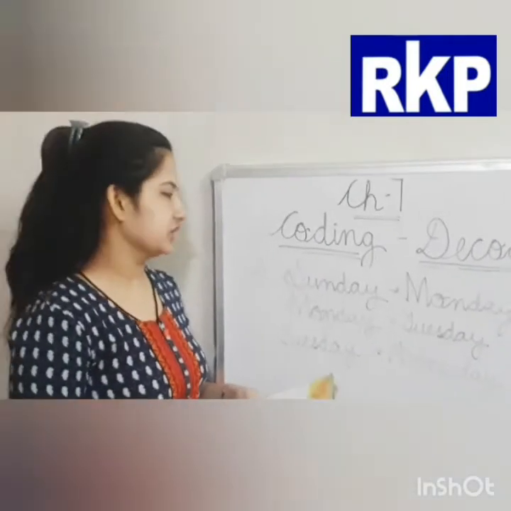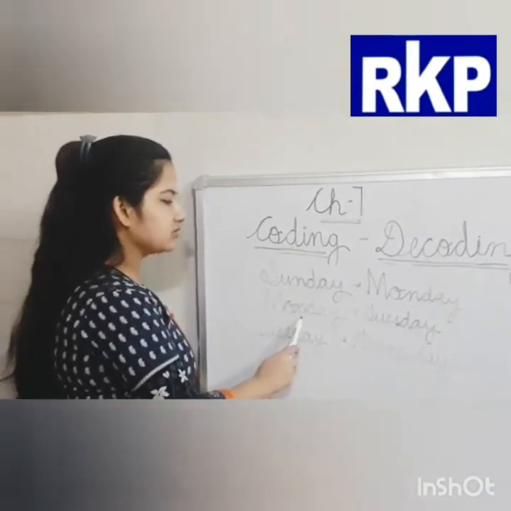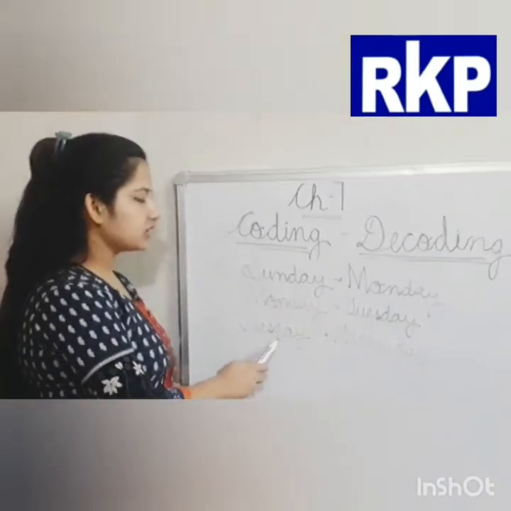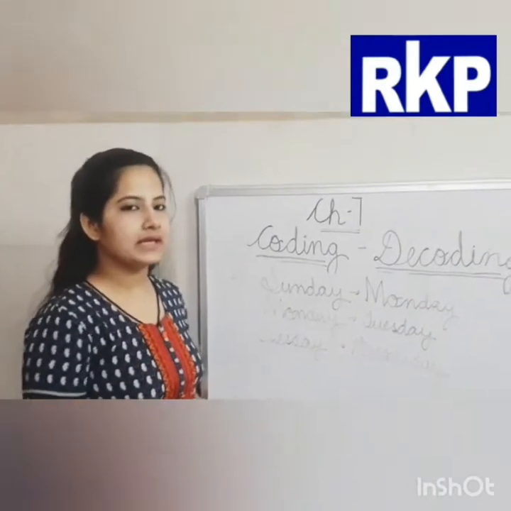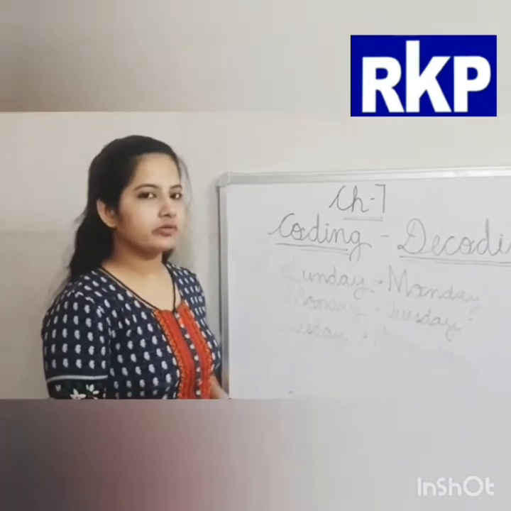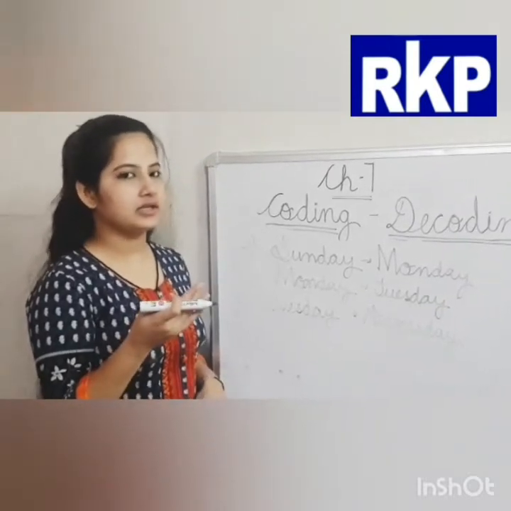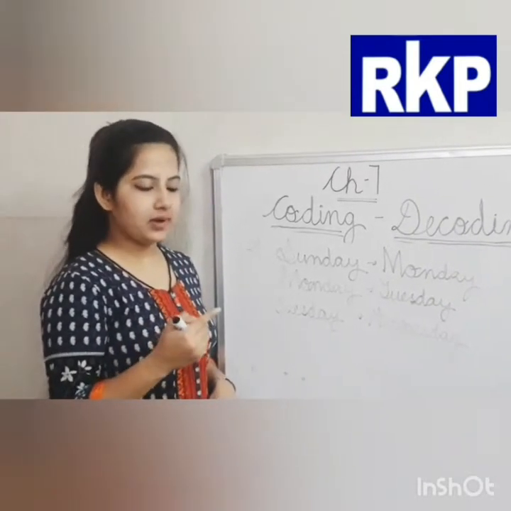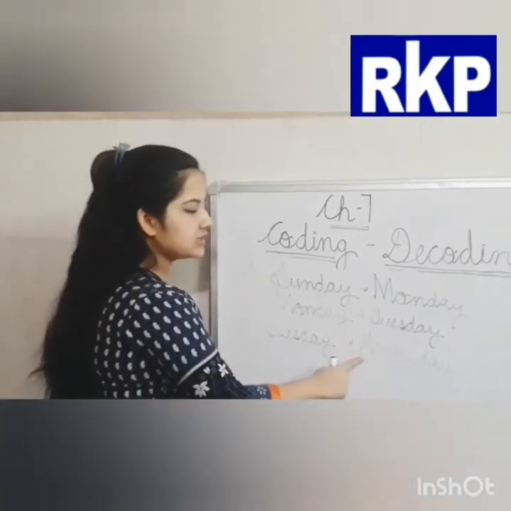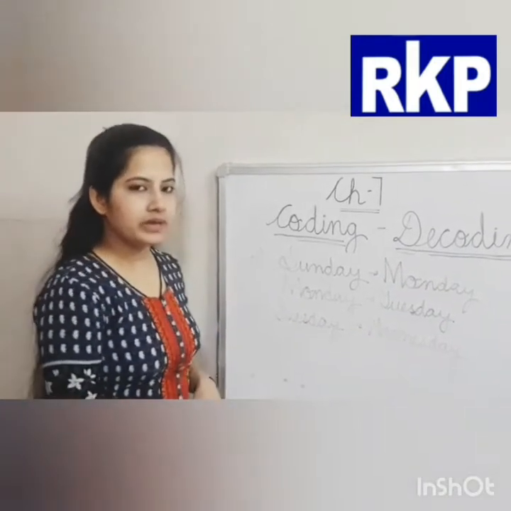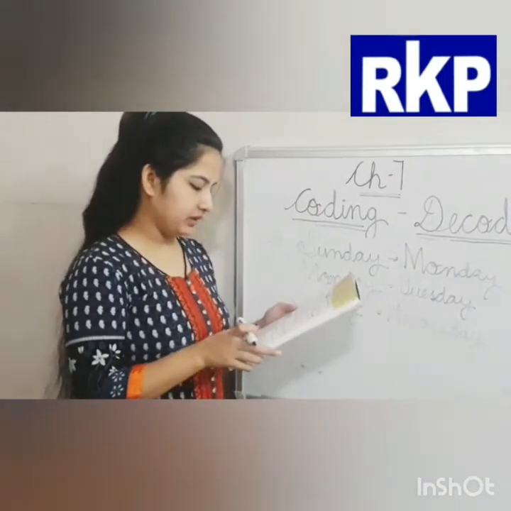Now the next question. It is given that if Sunday is called Monday, Monday is called Tuesday, and Tuesday is called Wednesday, which is the second day of the week? You know the days of the week? Monday, Tuesday, Wednesday, Thursday, Friday, Saturday, Sunday. So the second one is Tuesday. And the coded name for Tuesday is Wednesday. So our answer will be Wednesday. It is given in option number D.